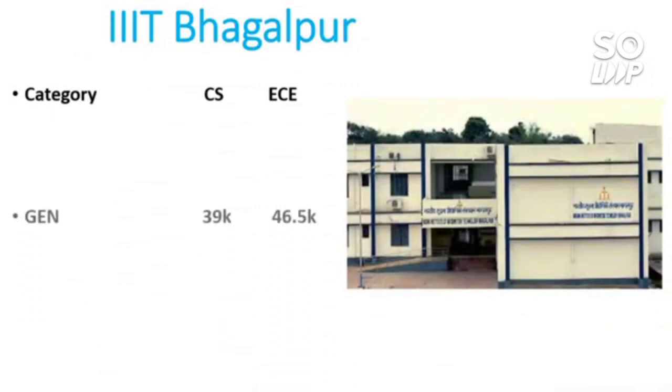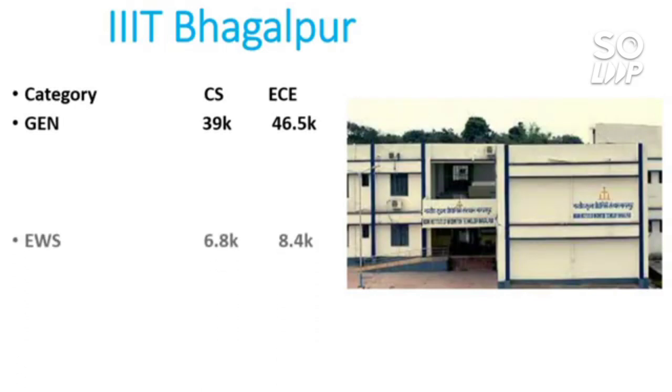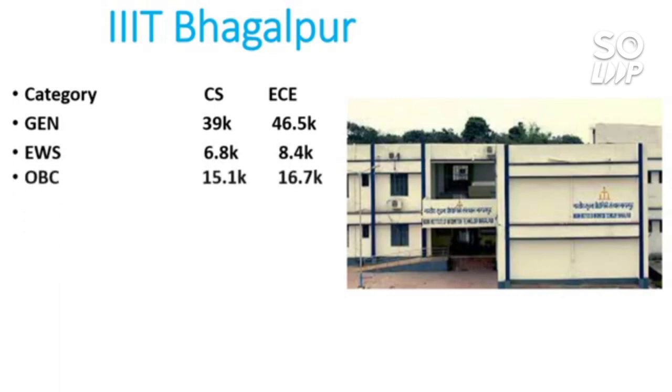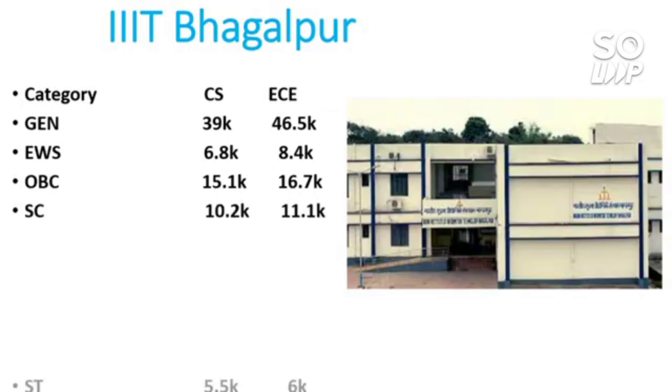So the next is triple IT Bhagalpur. So here is the cutoff for CS and EC, no male female separate cutoff. For general 39,000 for CS and 46.5 thousand for EC, and for EWS 6.8 thousand and 8.4 thousand for CS and EC respectively. For OBC 15.1, 16.7 for CS and EC respectively. For SC 10.2, 11.1 thousand, and for ST 5.5 for CS, 6 for EC. So this is all about triple IT Bhagalpur.